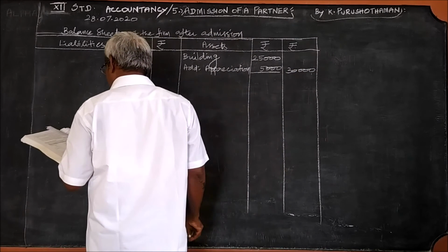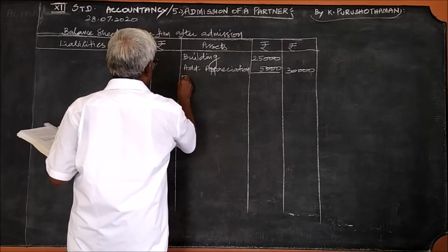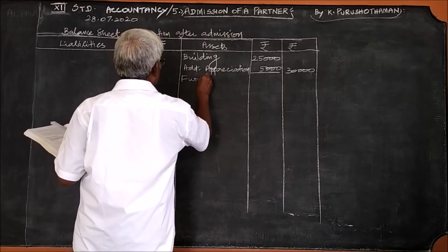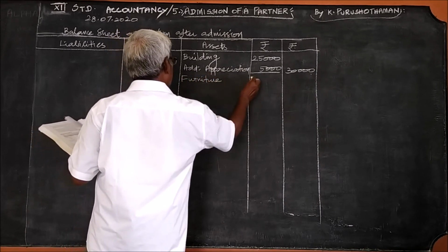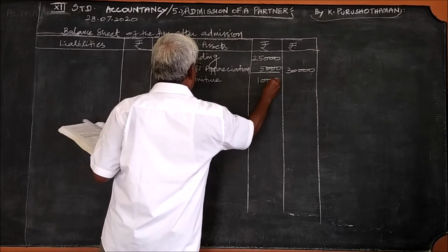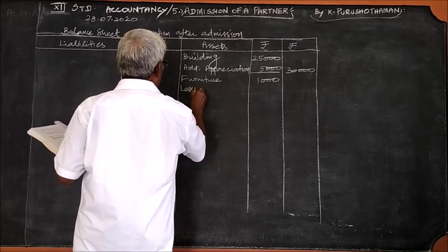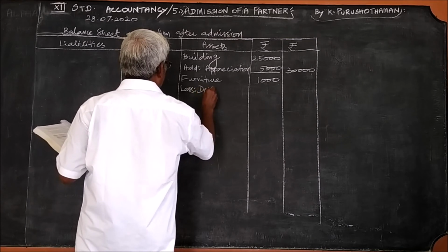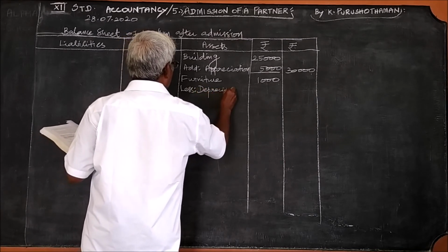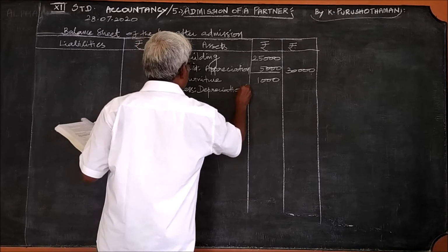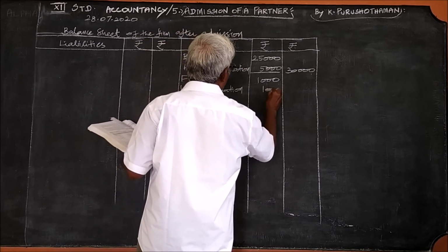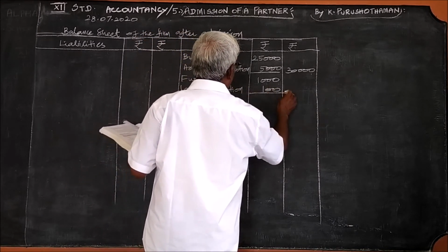The second item, furniture. $1,000. Less depreciation. $100.